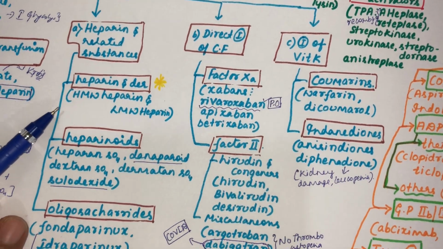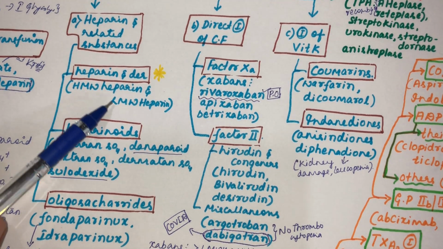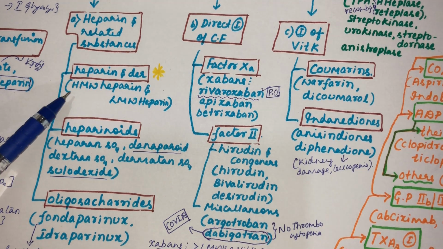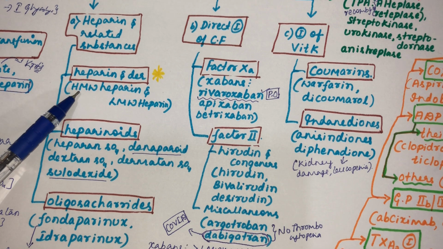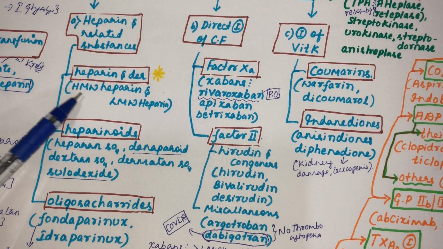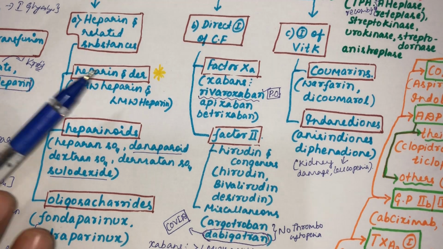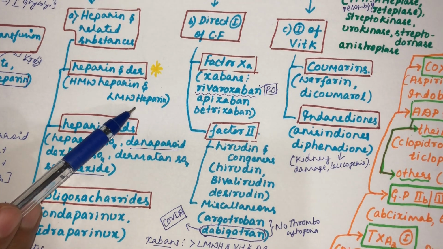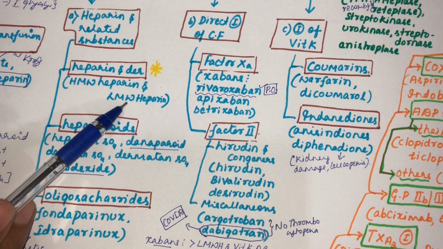Under heparin and related substances, heparin and derivatives, we studied high molecular weight heparin and low molecular weight heparin. What is the difference? In high molecular weight heparin, antithrombin 3 binds to the pentasaccharide sequence. Along with that, thrombin will also bind, so that antithrombin 3 will cleave thrombin. Along with that, factor 10A binds only to antithrombin 3, which is sufficient for factor 10A to get cleaved.